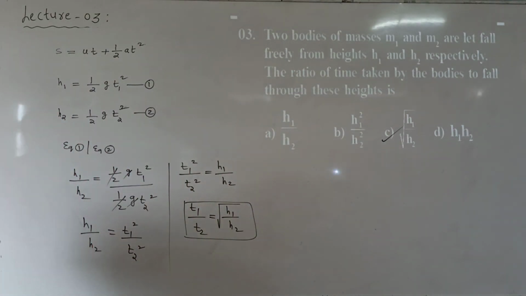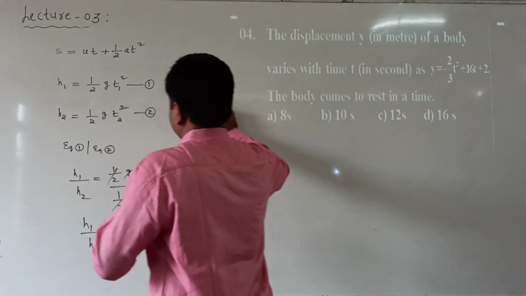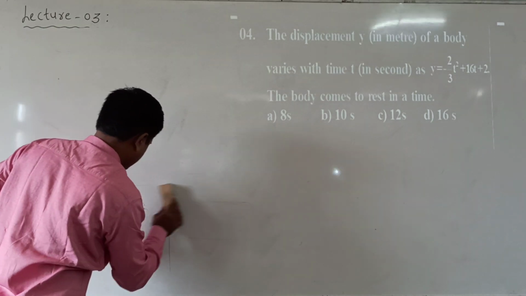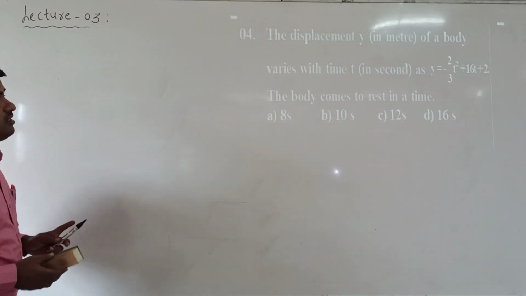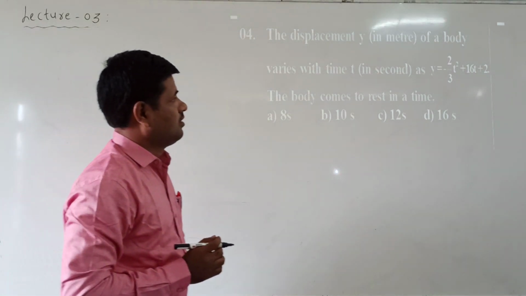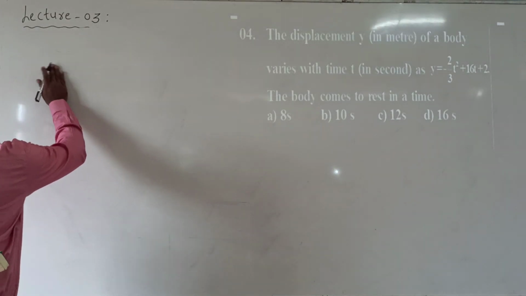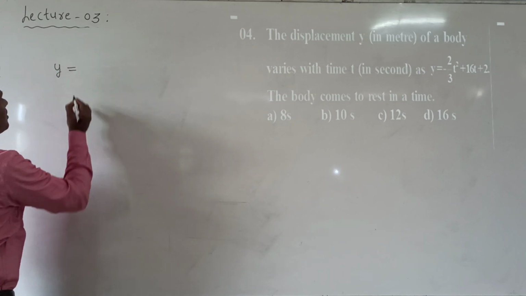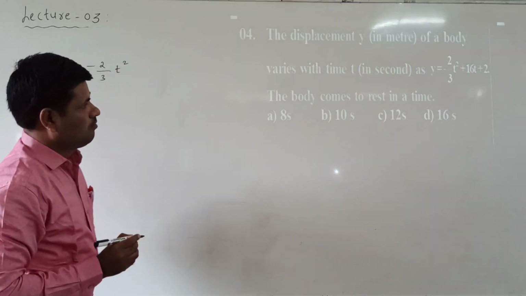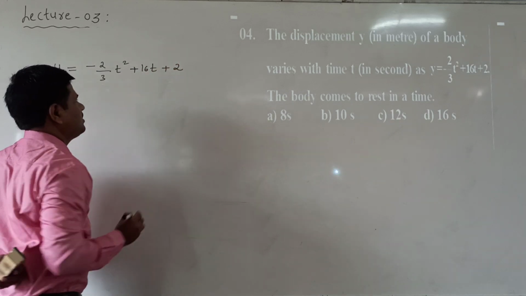Right. Next we go to the fourth question. What is the fourth question? The displacement y of a body varies with the time. The body comes to rest in what time? The displacement given in the problem is y = minus 2 by 3 t square plus 16 t plus 2.